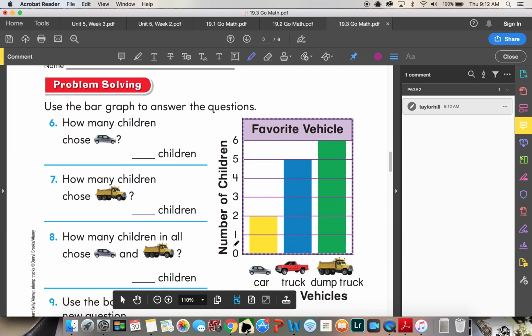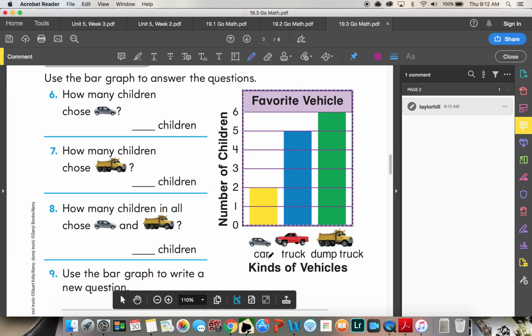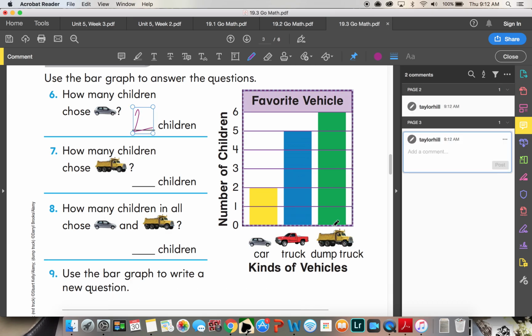Okay. Use the graph to answer the questions. Okay, so we have kinds of trucks. We have car, truck, and dump truck. And they're asking your favorite children. And the side of the graph shows the number of children. So how many children chose cars? So let's look at cars. Cars, 1, 2. How many children chose dump trucks? Let's look at dump trucks. 1, 2, 3, 4, 5, 6.